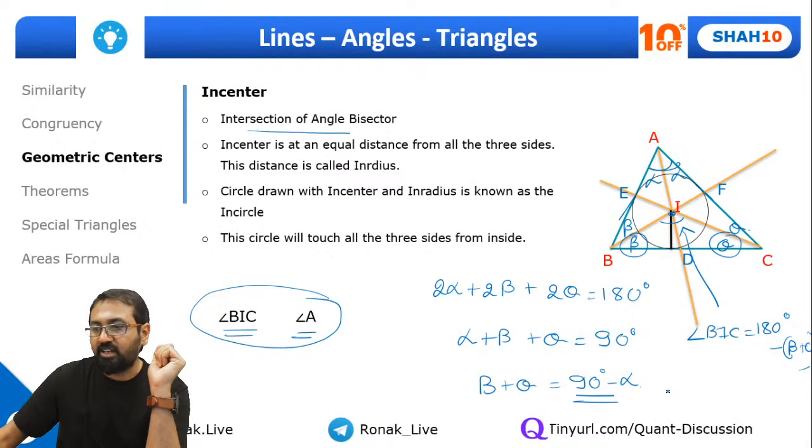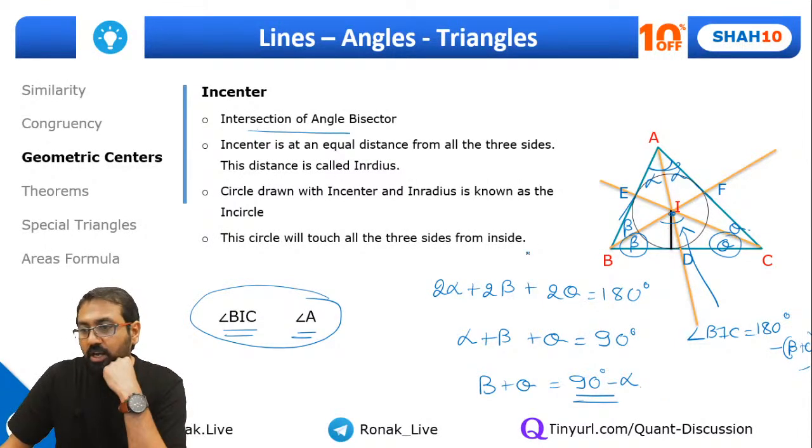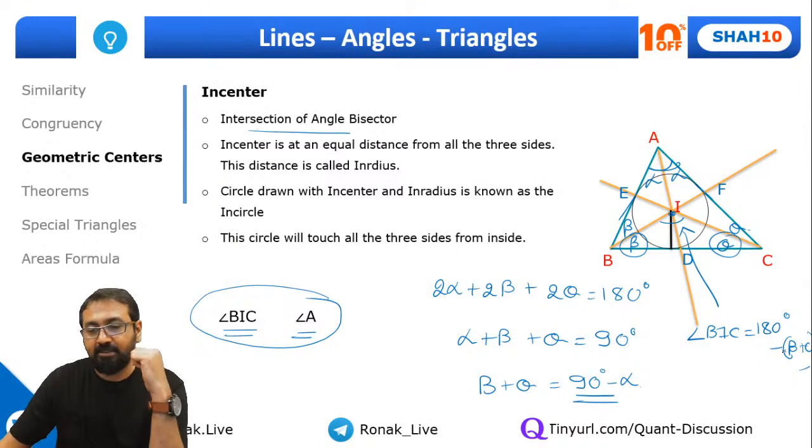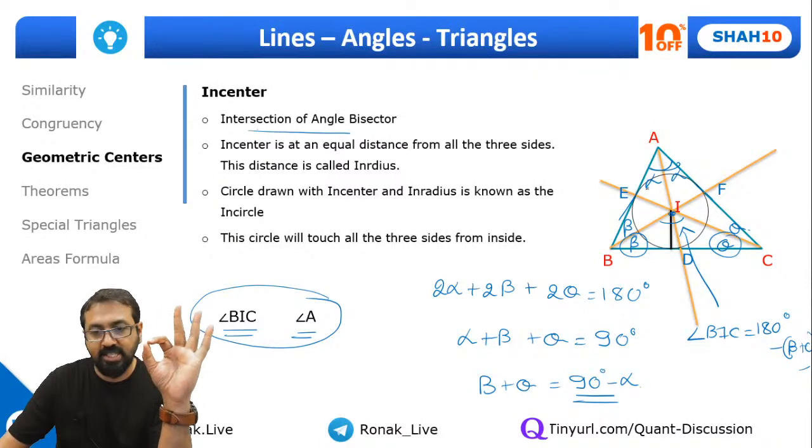90 minus alpha. No Ayushi, it will not be 2A. Let's understand that. So I'm sure all of you have understood this thing, that since AD is the angle bisector, BF is the angle bisector, and CE is also an angle bisector, both of these angles will be equal. So I have taken that as alpha alpha, this too as beta beta, and this too as theta theta. So now I can say 2 alpha plus 2 beta plus 2 theta is 180.